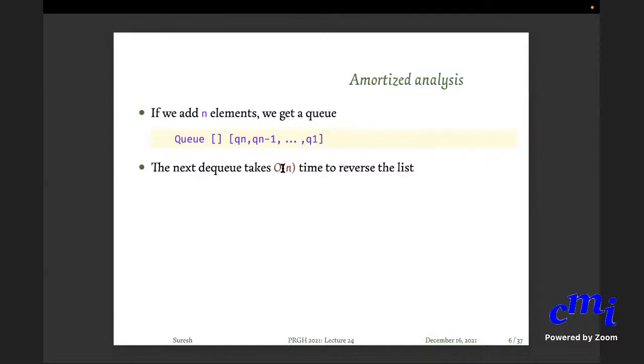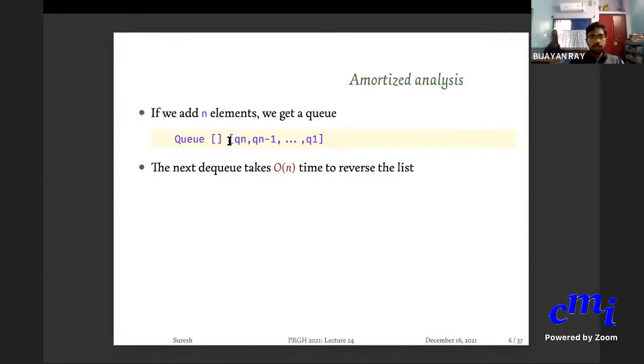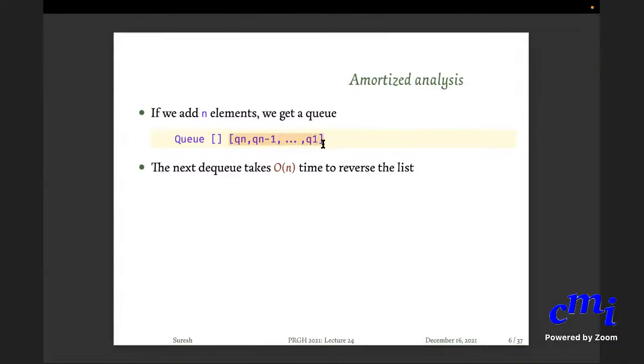Why does it take order n time? Because the length of the rear list is n, right? That means you have done n NQs. So the idea is this: if you do NQ n times, then the subsequent DQ will take order n time.